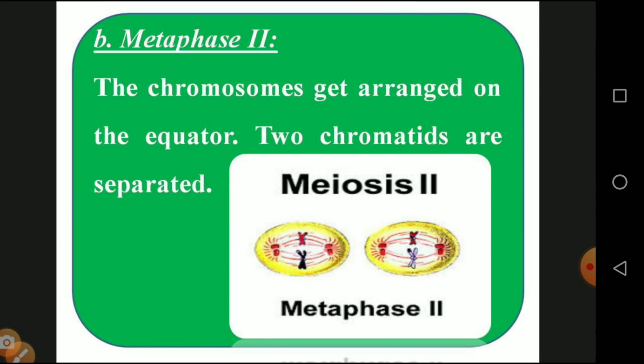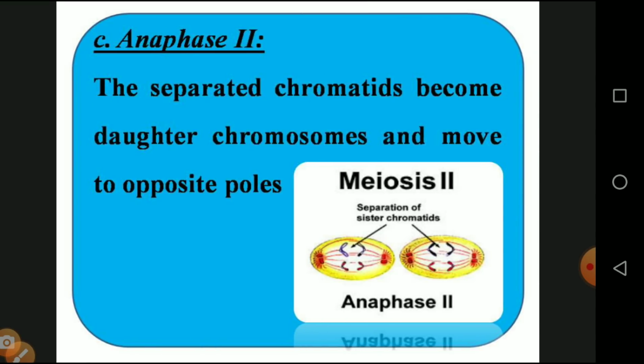Second one, metaphase 2: the chromosomes get arranged on the equator, and the two chromatids are separated. So we can see the centromere and chromatids on the central position, getting ready to separate. And in anaphase 2, the separated chromatids become daughter chromosomes and move to the opposite poles. In this diagram, the sister chromatids are separated and move to the opposite pole by means of spindle fibers.